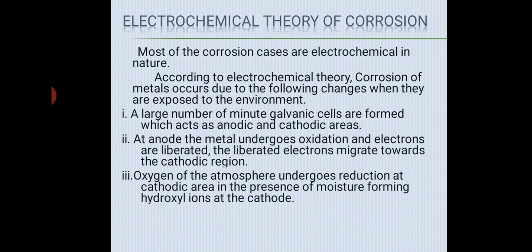The next step, the third point, states that oxygen of the atmosphere undergoes reduction at the cathodic area in the presence of moisture, forming hydroxyl ions. So here the metal undergoes oxidation and oxygen undergoes reduction. Metal forms metal ion and oxygen forms hydroxyl ion. Then these metal ions and hydroxyl ions combine with one another and form the initial corrosion product. As the metal is exposed to more and more oxygen and moisture, the corrosion product composition changes. We'll understand that later when we discuss the reactions.